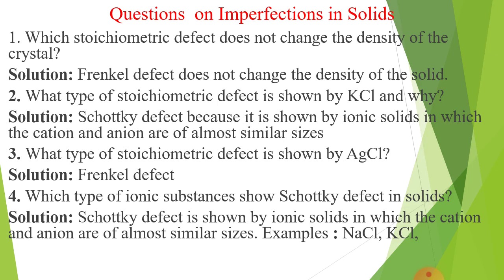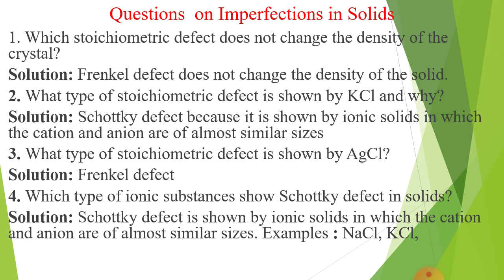Second, what type of stoichiometric defect is shown by KCl? Here KCl is ionic compound in which the size of K+ and Cl- is almost similar. So that's why this defect is known as Schottky defect, because it is shown by ionic solid in which cations and anions are almost similar sizes.